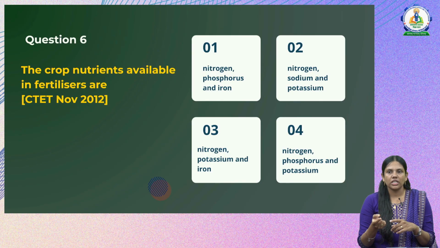The next option is nitrogen, sodium and potassium. Sodium is there, so it is also incorrect. Next we have nitrogen, potassium and iron. This is also incorrect. The next option is nitrogen, phosphorus and potassium, and it is the correct answer. So the correct answer is option 4, nitrogen, phosphorus and potassium, NPK.